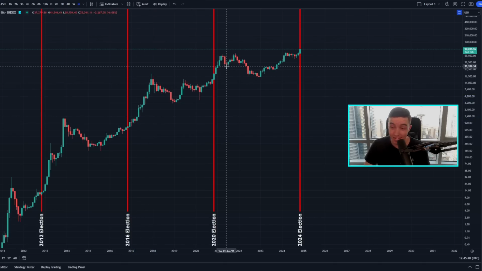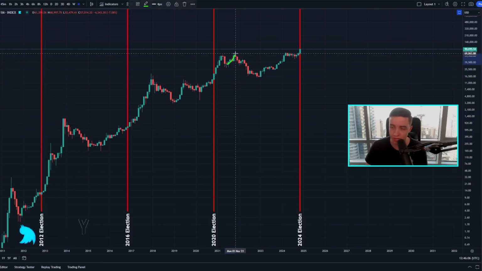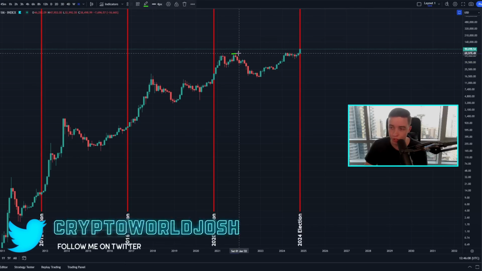And if we're looking at the next example, of course, the 2020 election, we also saw a huge bull run in the price of Bitcoin over the next half a year approximately following the election. And then we saw a major crash during that bull market, very similar to what we saw back in 2013, and then a continued bull run later during the second half of 2021 up to a new all-time high.